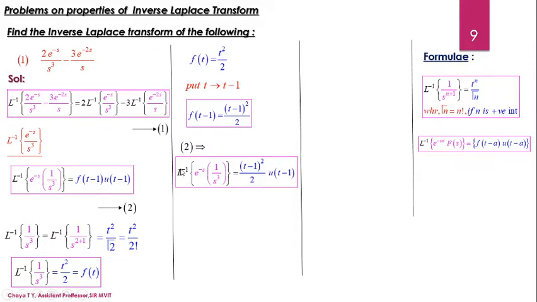Equation 2 becomes Laplace inverse of e to the power minus s into 1 by s cube is equal to f of t minus 1. From the previous step, the value is t minus 1 whole squared by 2 into u of t minus 1. So this is the Laplace inverse of the first term of equation 1.